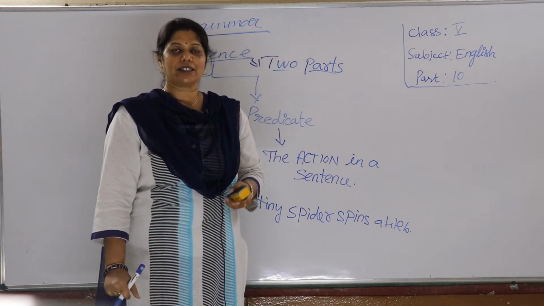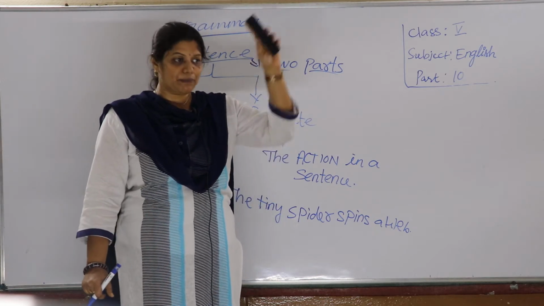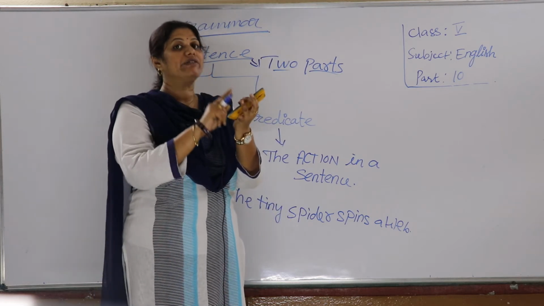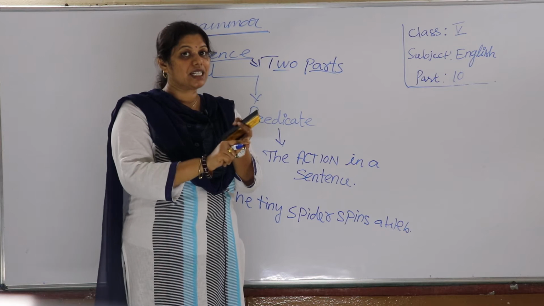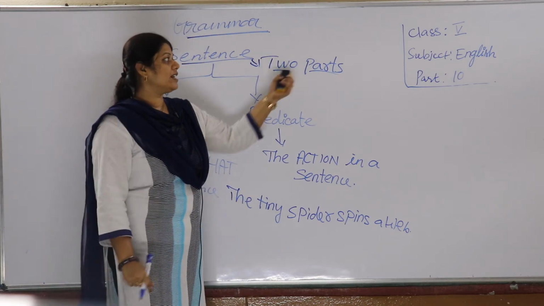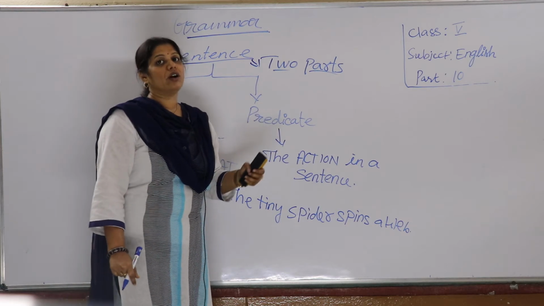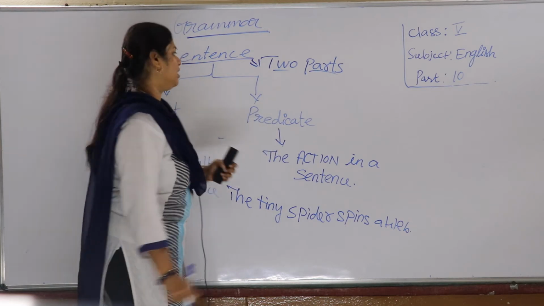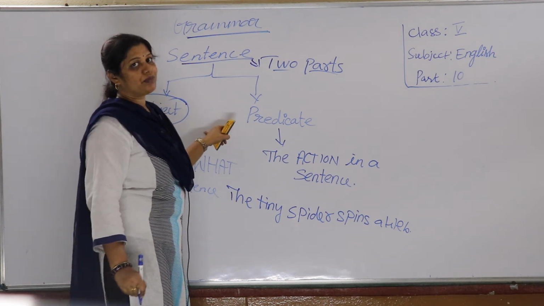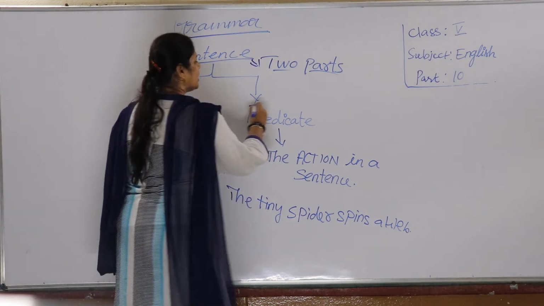If you remember, I told you that to write a complete sentence, we need a subject, we need a verb, it should make sense, and punctuation. So, as I said, two parts. What are the two parts? Let us see. One is the subject. As I said, it is a very important part. The next part is the predicate.